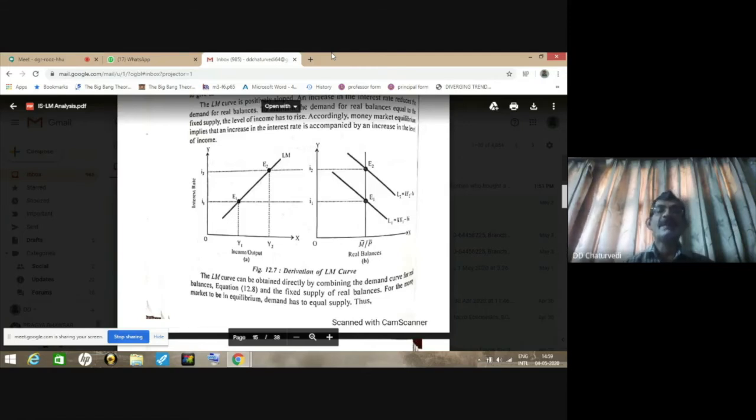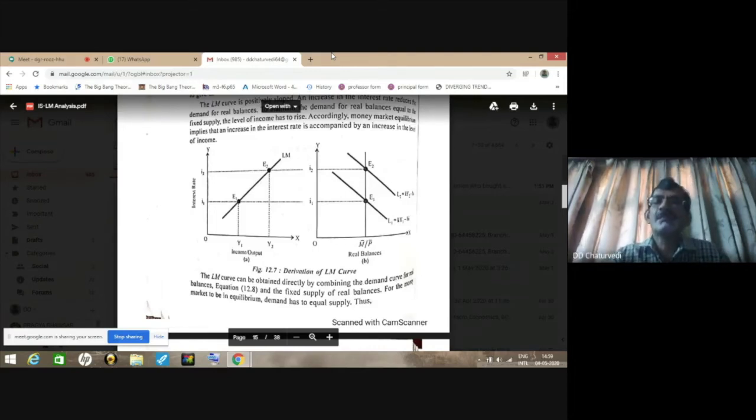LM curve has been derived in the left portion of the diagram, and the process of derivation starts from the right portion. In the right portion, you will find that L1 is KY1 minus hI. The money supply or the real money balances is given by M bar divided by P bar. It is exogenous, given by the central bank.